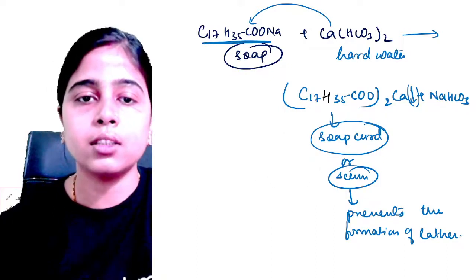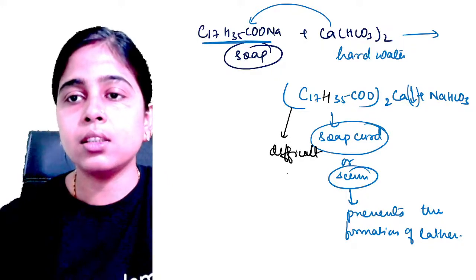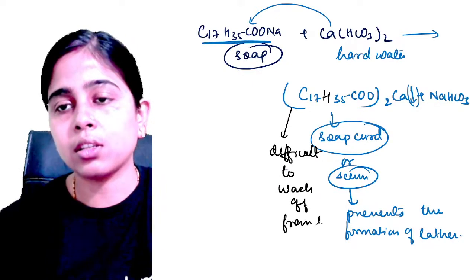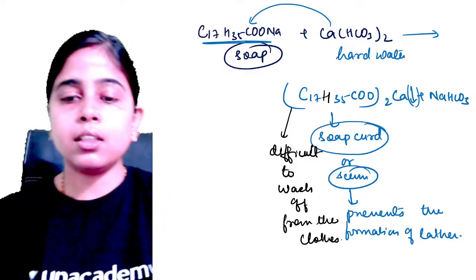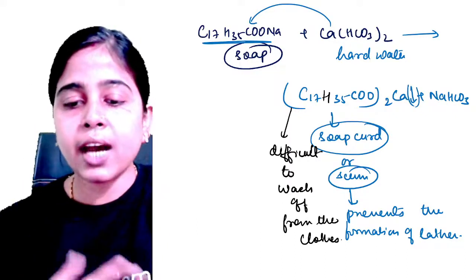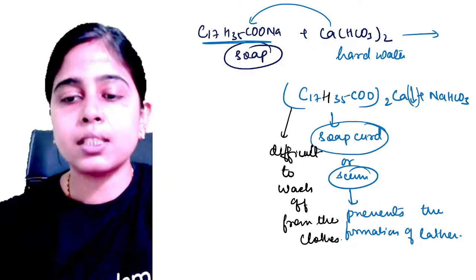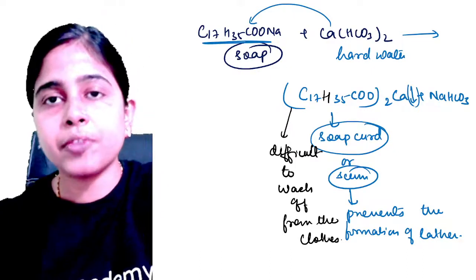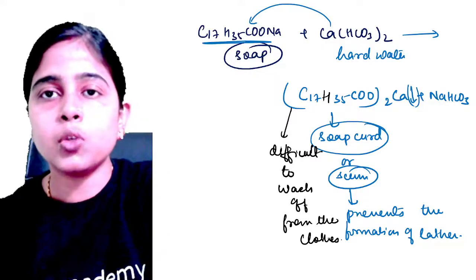Let me write it over here. So these precipitates are difficult to wash off from the clothes. Clear? And they sometimes form rusty spots also if iron salt is also present in the water. Clear? So this is the problem that we generally face in case of washing your clothes with hard water using soap.